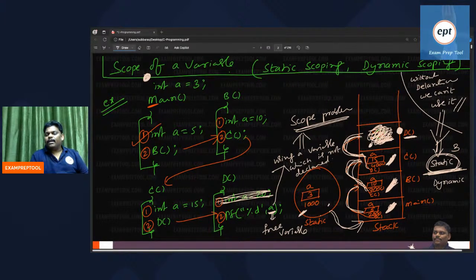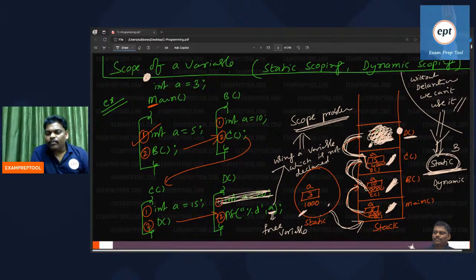I said to the compiler, hello compiler, while compiling the program, if you find out a scope problem, you please resolve. Can you help me now? At compile time, to whom is memory created? Only global, exactly. If the compiler is solving the problem, what will it do? No local, only global. The compiler knows only global variables because at compile time only global variables are created. You will take global.